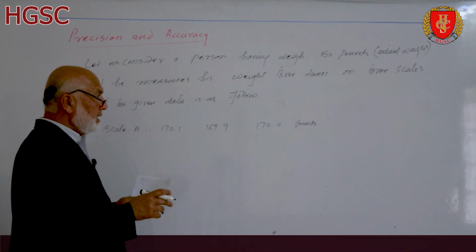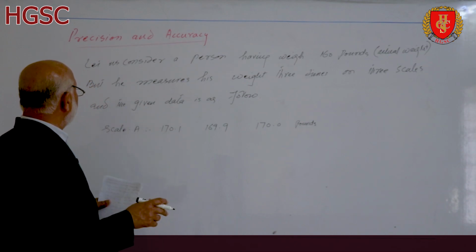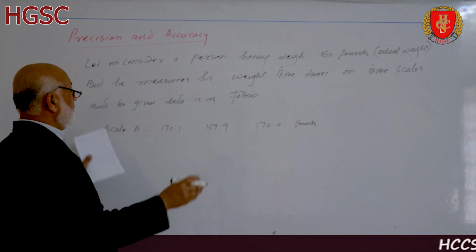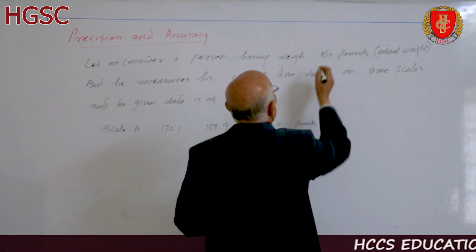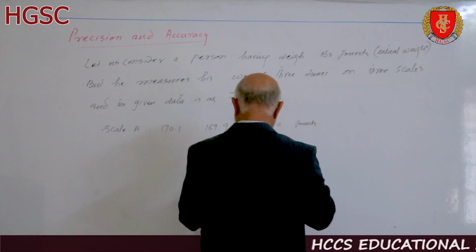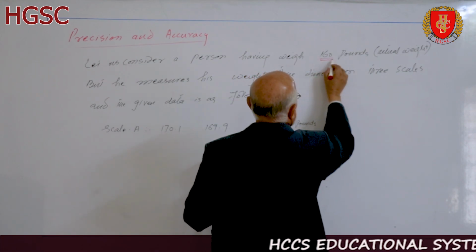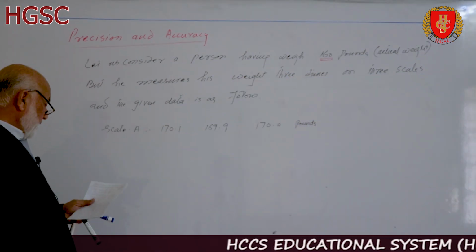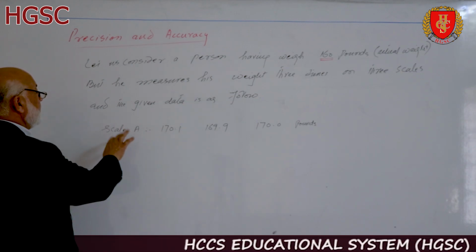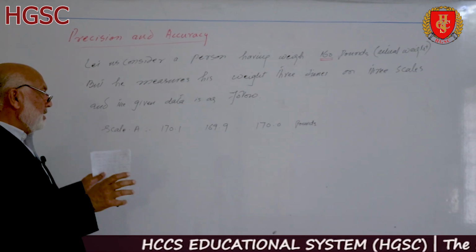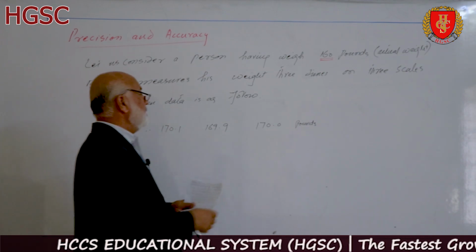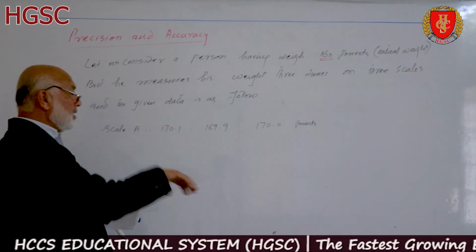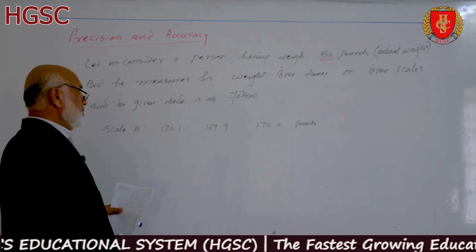These readings made by that person using scale A are close to each other but very different from the actual value. So we can say that the measurement of scale A is precise but not accurate, not comparable to the actual value.